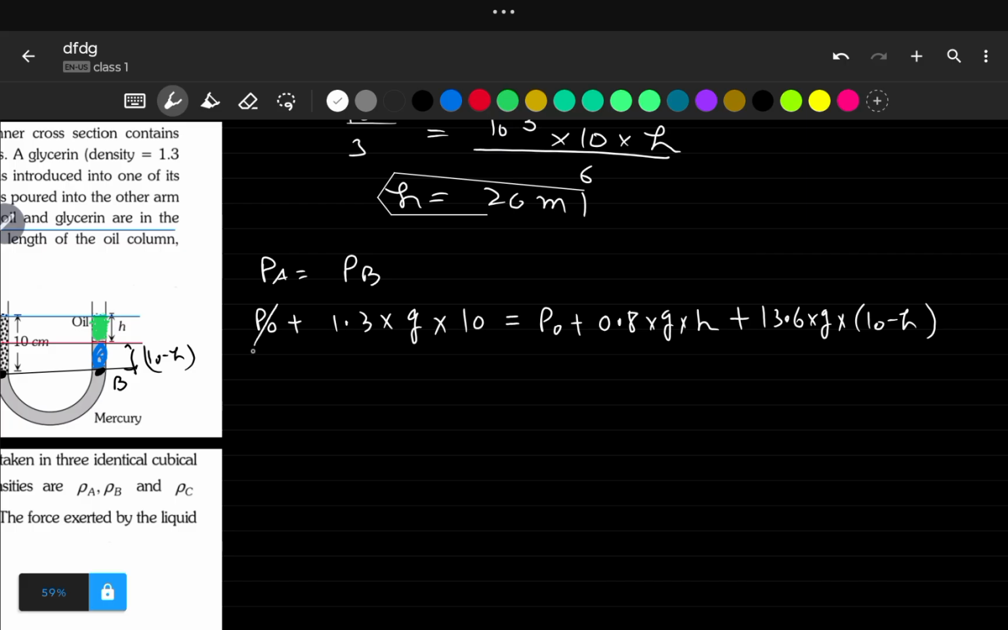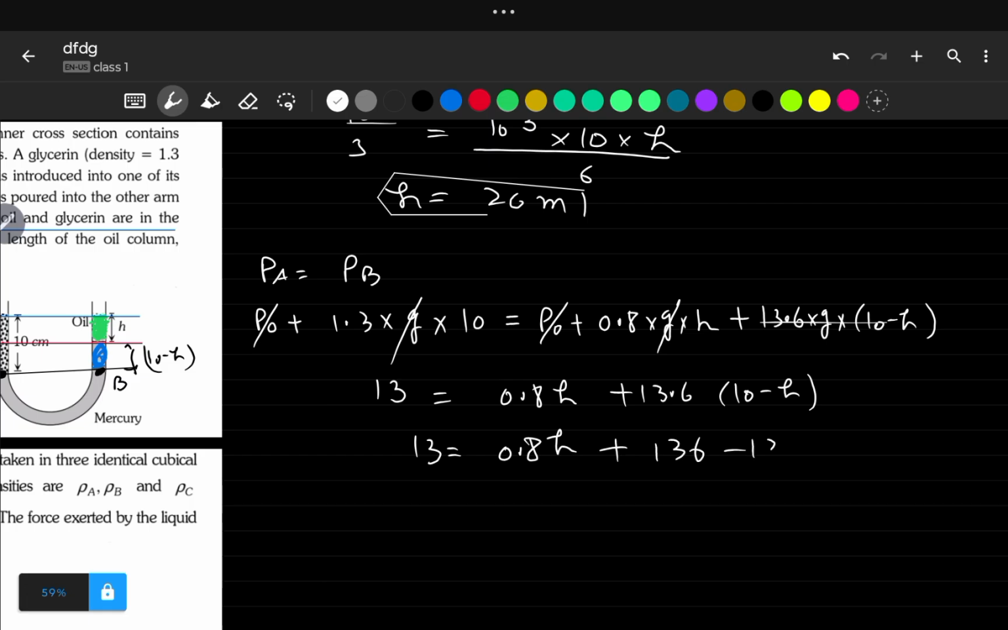Now let's try to solve it. P naught and P naught will get cancelled. And both sides G will also get cancelled. So here we have 1.3 into 10, basically 13, is equal to 0.8h, and this side we have 13.6 into bracket 10 minus h. So let's try to solve it. It will become 13 is equal to 0.8h plus 136 minus 13.6h. So how much will it come?